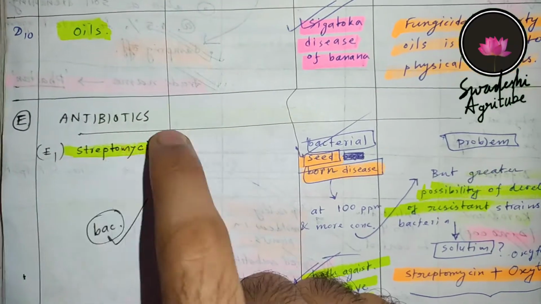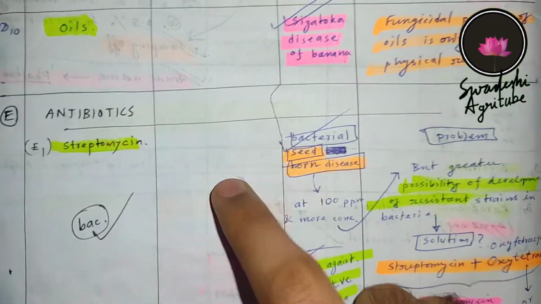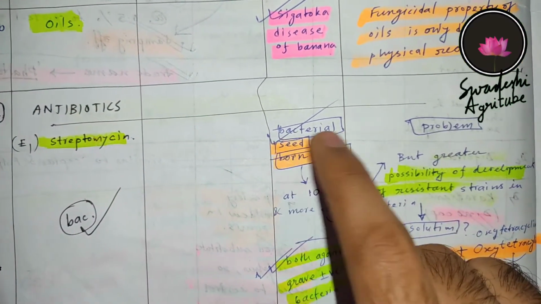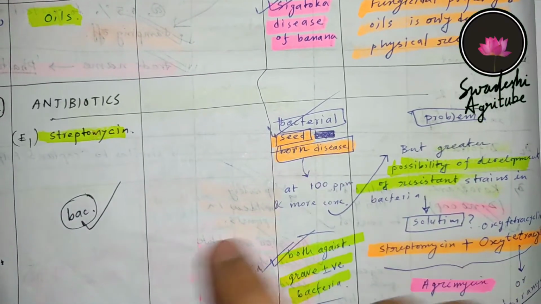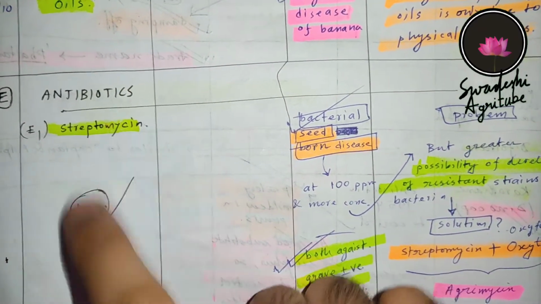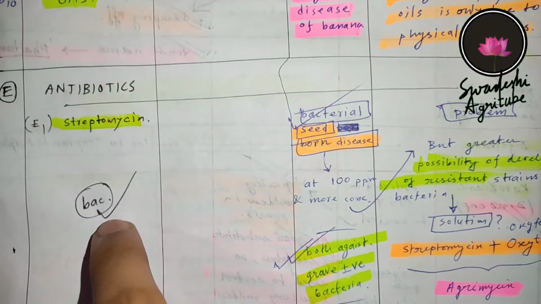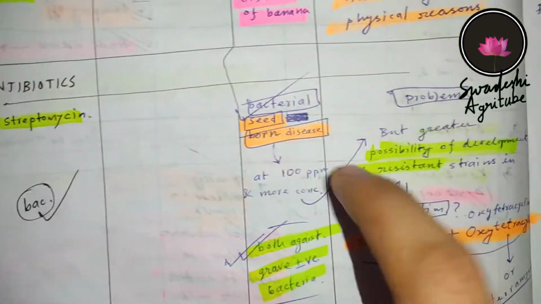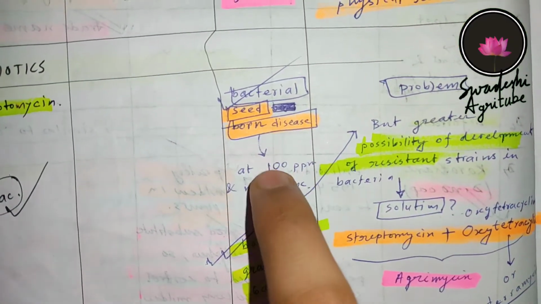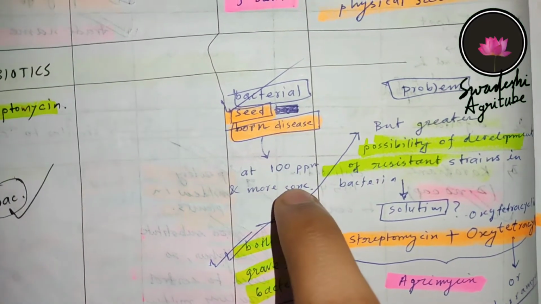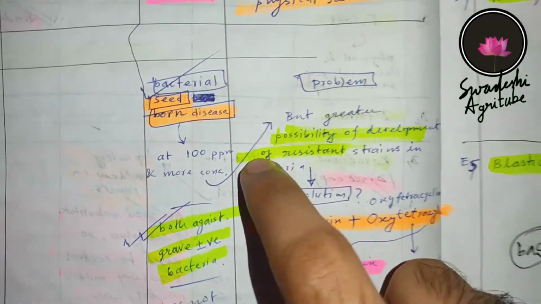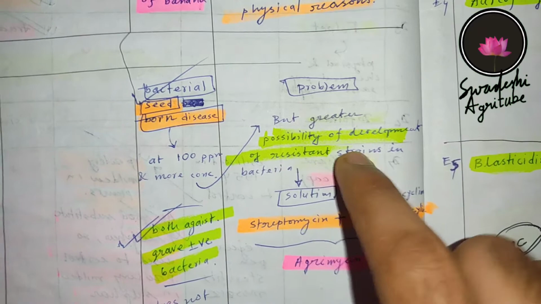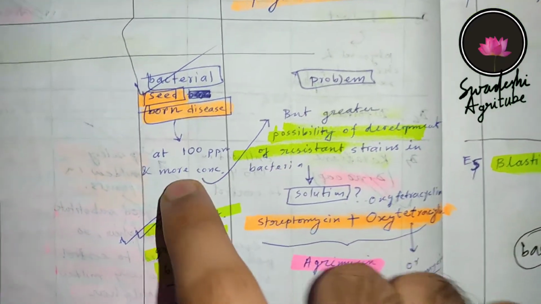So the first antibiotic is streptomycin. Streptomycin is used to control bacterial seed-borne diseases. That's why I have given one tick in bacteria. That means it is effective against bacteria, and the recommended dose is 100 ppm or more. But there is a greater chance of building resistance in the bacterial strain because of the high dose.